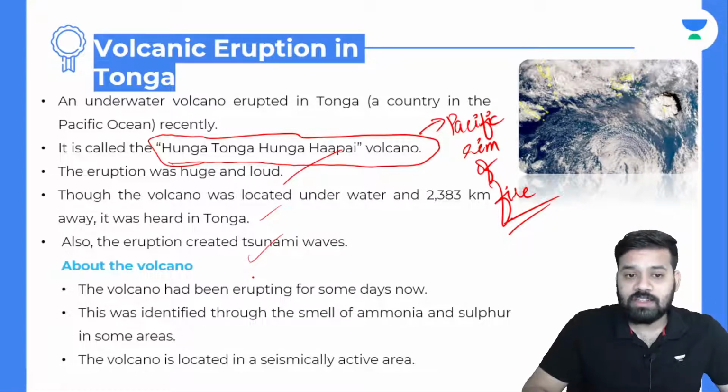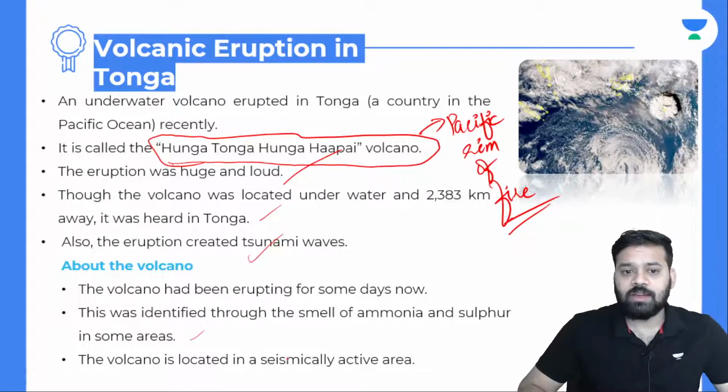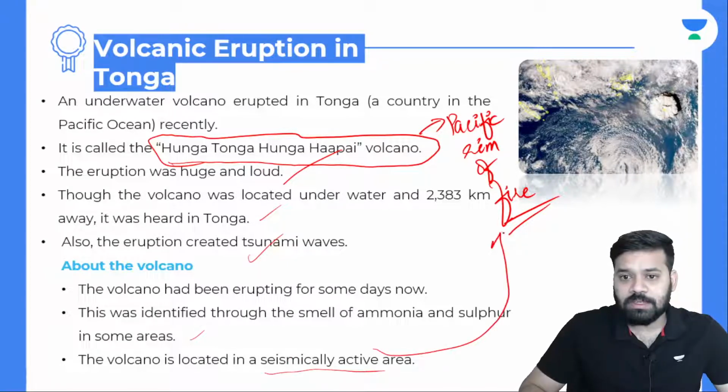So, what do you call these kinds of tsunamis? That I will tell you later in this story. About the volcano, this volcano had been erupting for some days. This was identified through the smell of ammonia and sulfur in some areas. The volcano is located in a seismically active area, in the Pacific Ring of Fire. Please note, Pacific Ring of Fire.